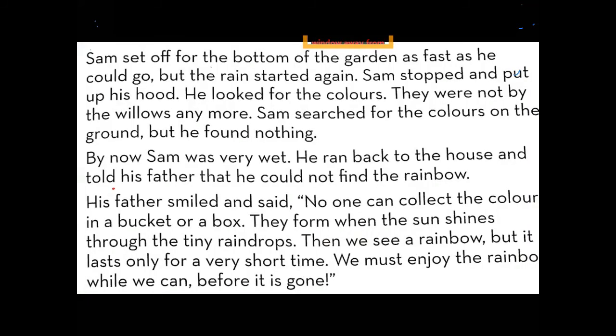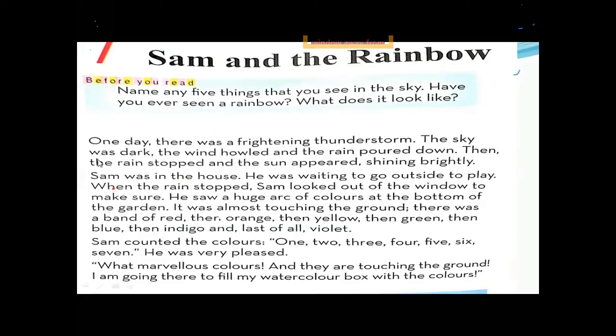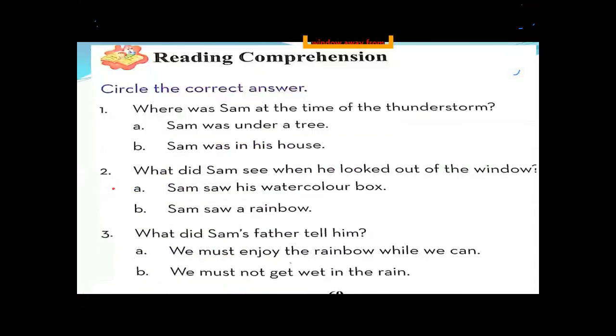So you can see the first para over here, second para over here. Sam was in the house. Where was Sam? Sam was in the house. When there was a thunderstorm, Sam was in the house. So what we will do? We will circle Sam was in his house.